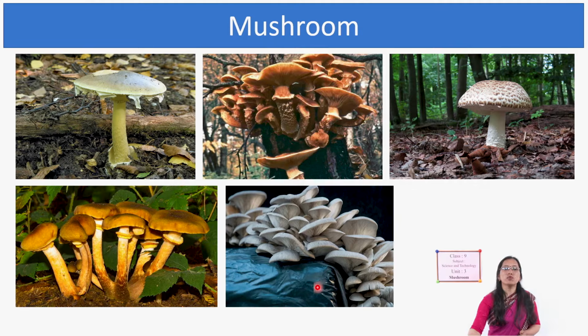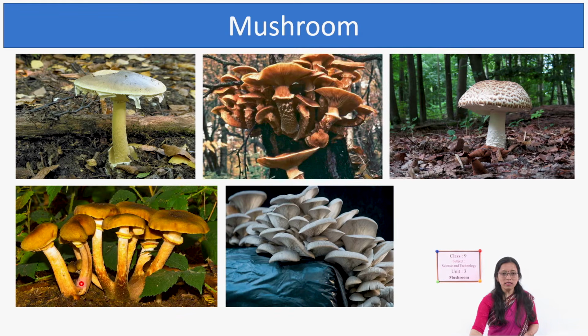Once you see this slide, there are different types of mushroom. See, this is cream color, where it is growing. See, there is some organic matter, that means parts of plants and animals which are decaying over there. And here on the trunk of a tree, here also another kind of mushroom. It is just like an umbrella, is it?